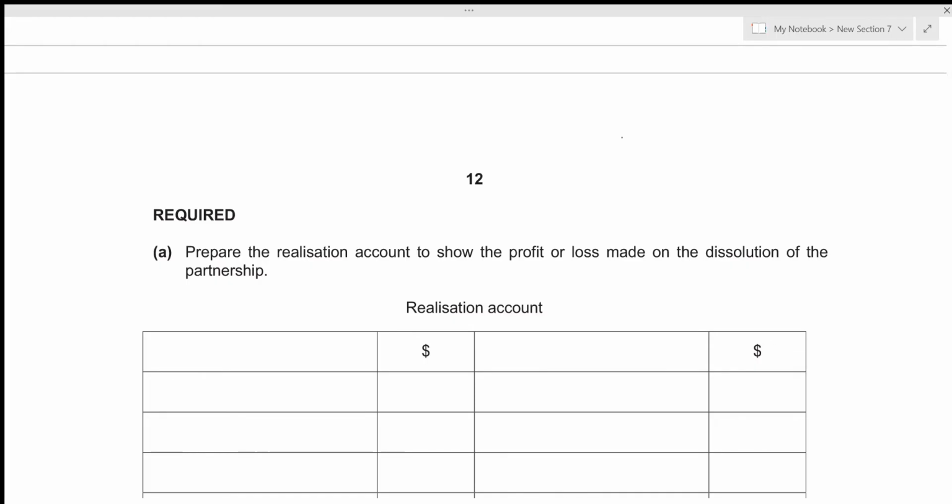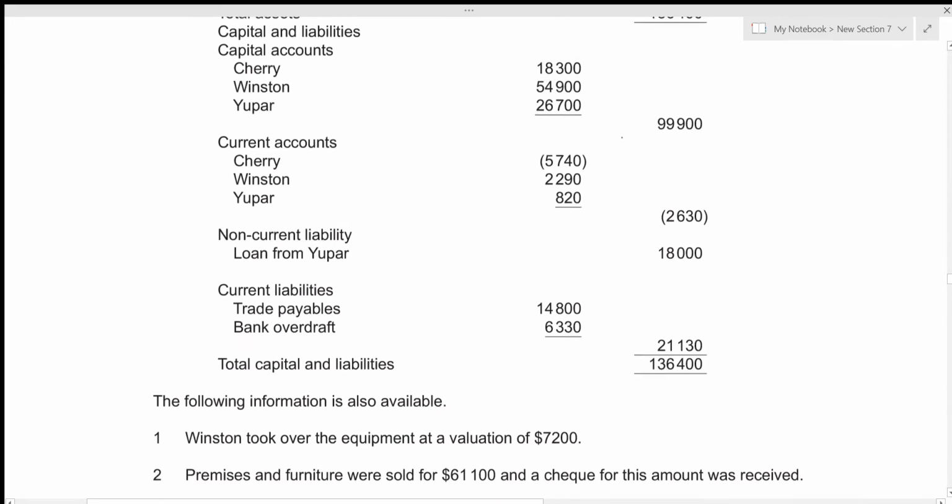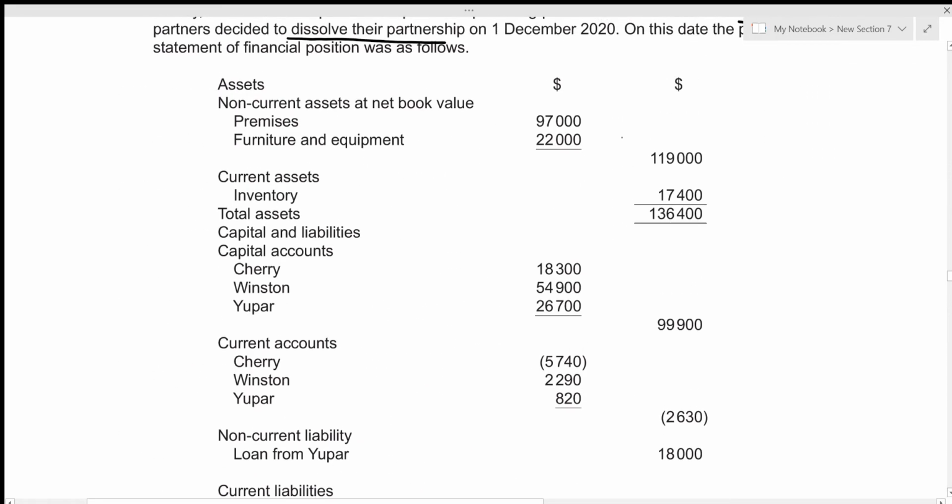partnership. Alright, so whenever we're making realization account, we first record the assets at the given value of the statement of financial position on the debit side. So we have the assets premises with the value 97,000, furniture and equipment with the value 22,000, and inventory with the value 17,400. So let's record these three assets on the debit side first.